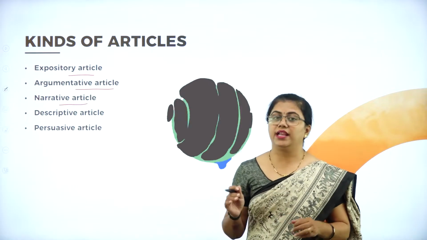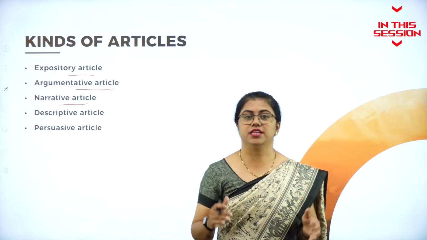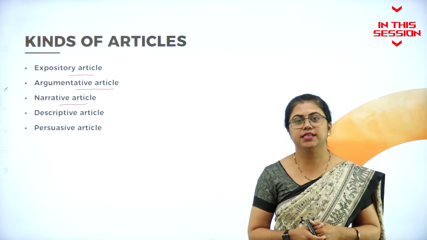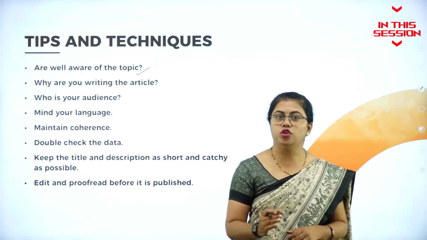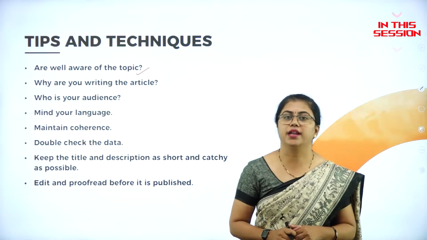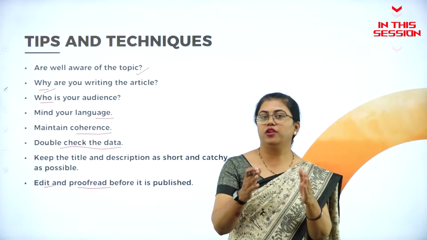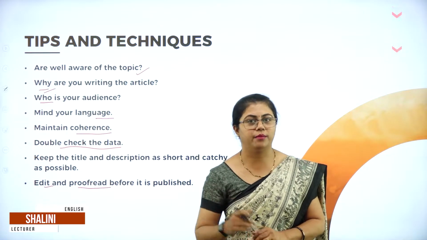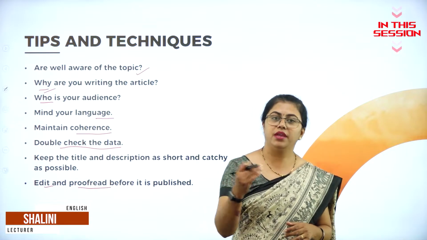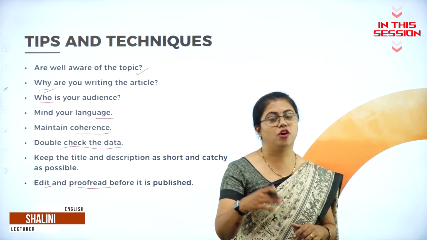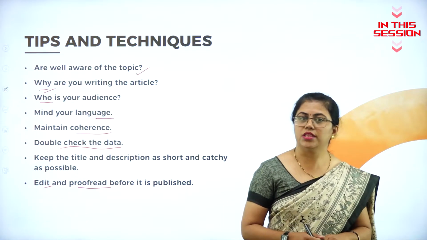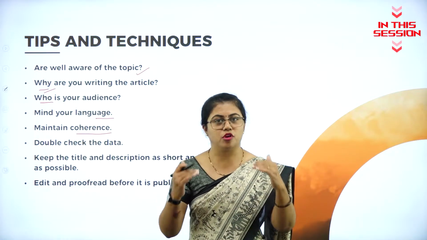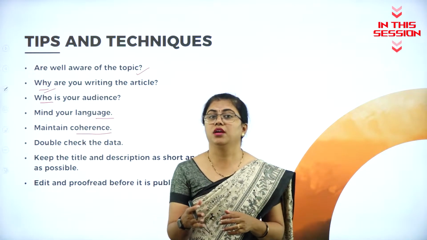So a narrative article actually narrates some incident or narrates an experience that the author has gone through. You should have a sound knowledge before you are going to write about something. You will not be able to identify your own mistakes. So you have to get it proofread by somebody else so that they will be able to identify the mistakes and your article can be published without any mistakes. Coherence means continuation. The thought process that flows, that should be continuous.